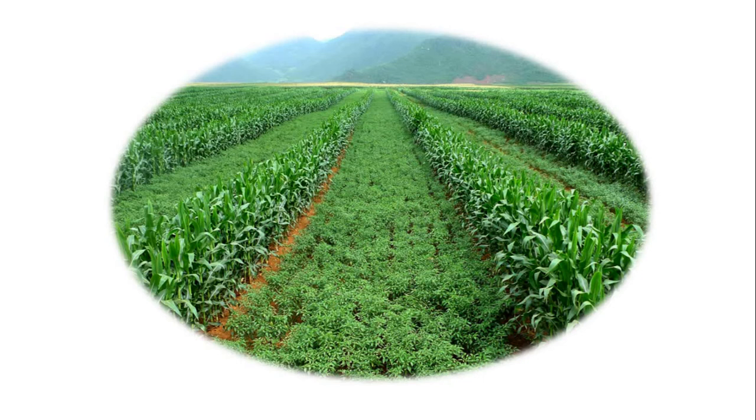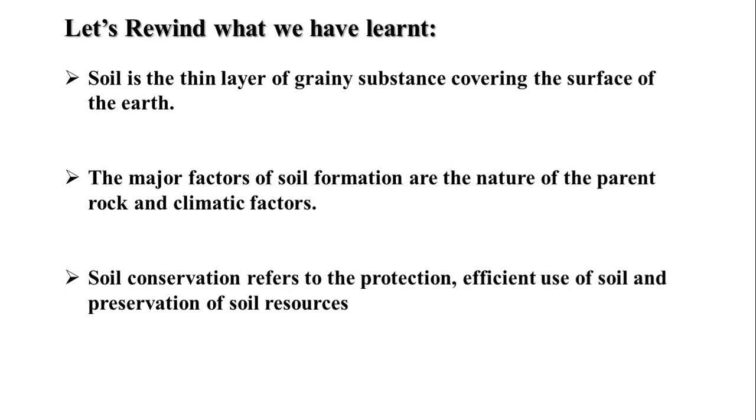Remember, before selecting the method of conservation, it is necessary to ascertain the root cause of erosion at a place. By adopting proper methods, we can save the soil resources from destruction. Let us summarize what we have learned. Soil is the thin layer of grainy substance covering the surface of the earth. The major factors of soil formation are the nature of the parent rock and climatic factors. Soil conservation refers to the protection, efficient use of soil, and preservation of soil resources.